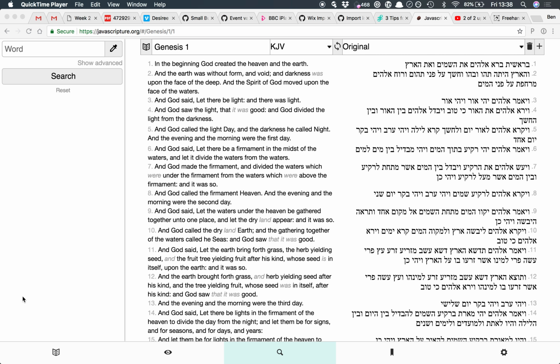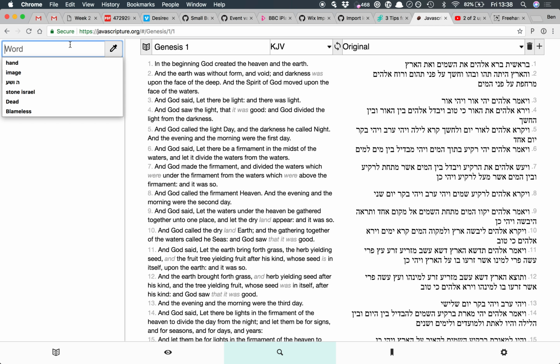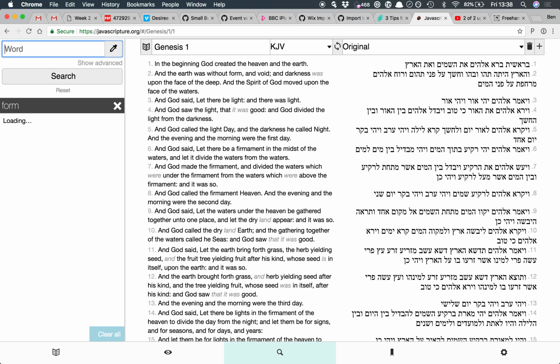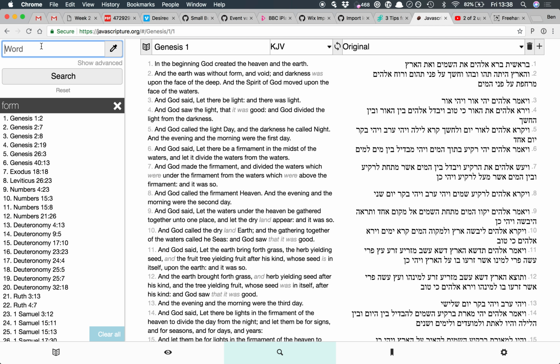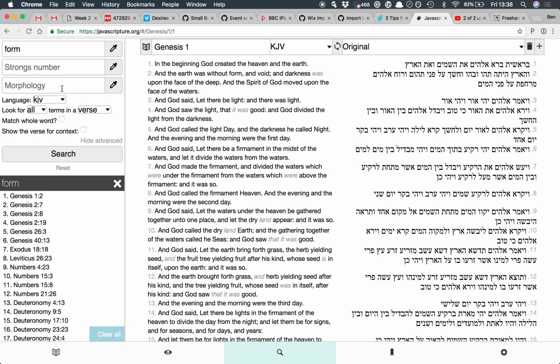Through the search feature now. You access the search feature using this magnifying glass at the bottom here. You can search for any word you like in here, so you could search for form, and that will search for any word that's got the word form in it. So formed, for example. If you just wanted the word form and not the word formed, you can use this advanced option to match the whole word.